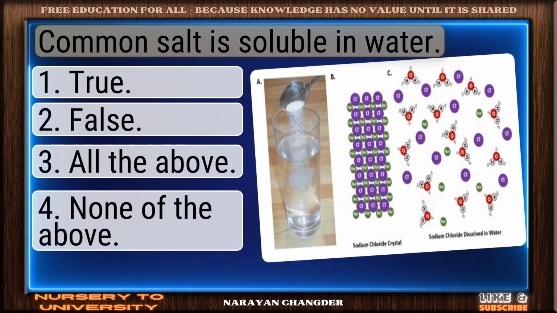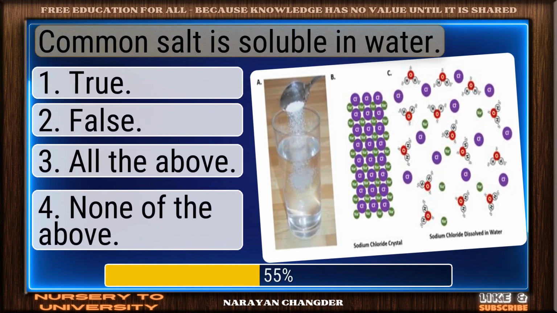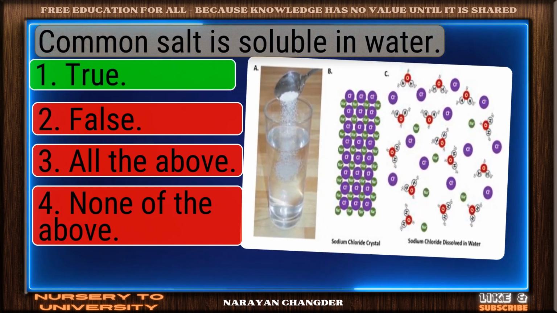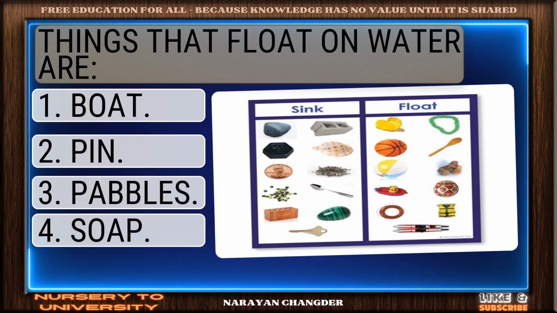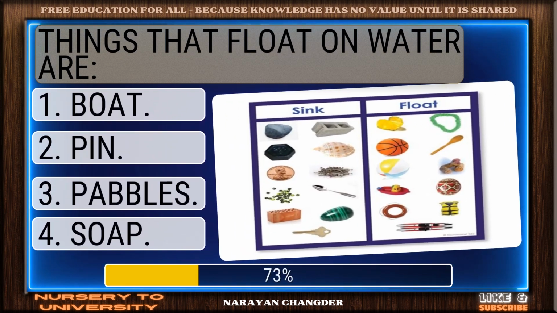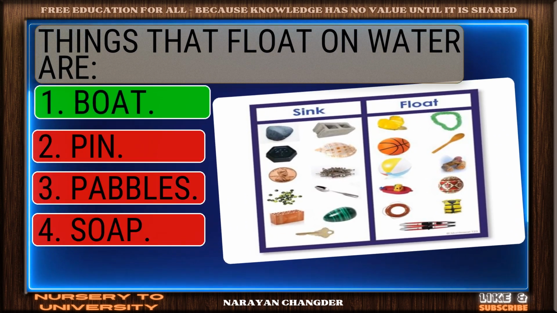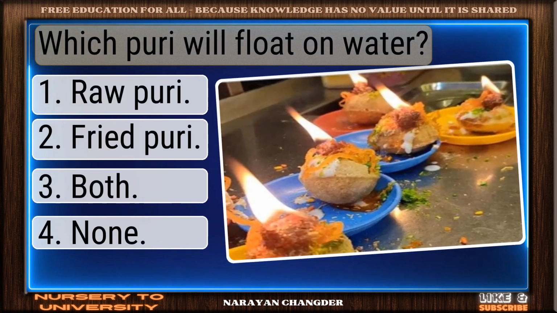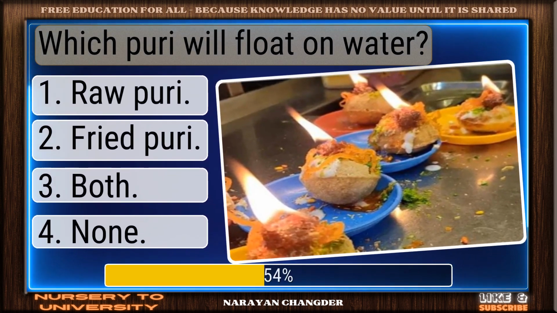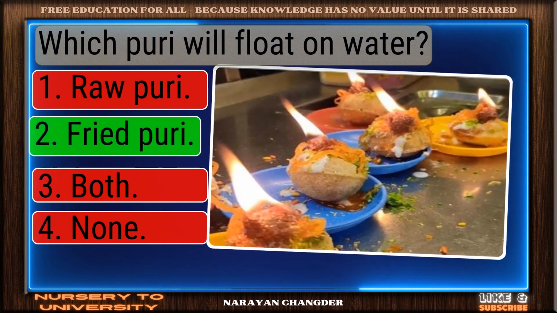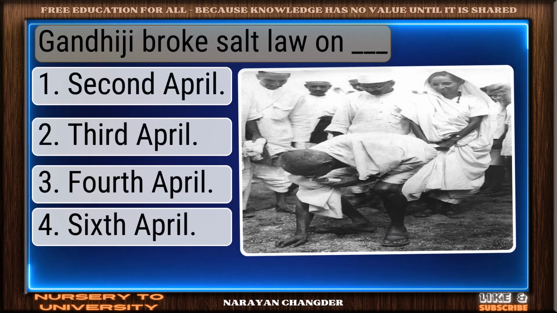Common salt is soluble in water. Right choice. True is the best answer. Things that float on water are. Strong choice. Boat is the right answer. Which puree will float on water? Perfect. Fried puree is the correct choice.